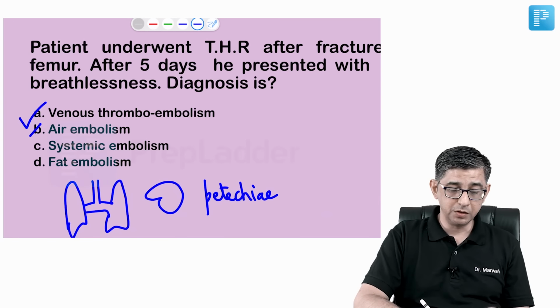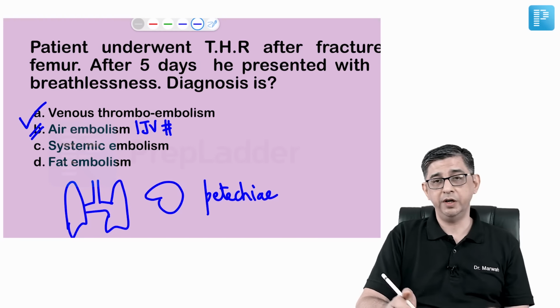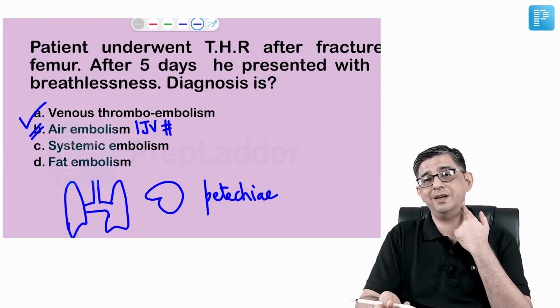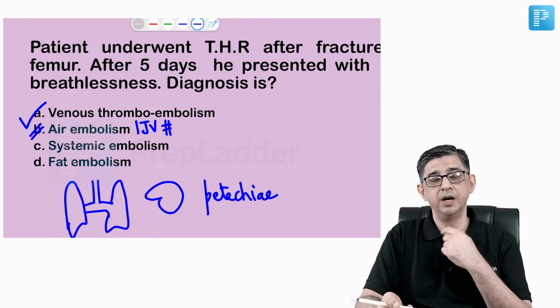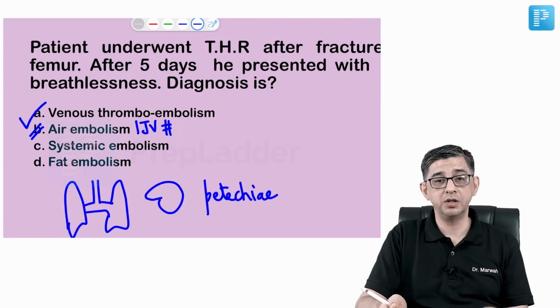Air embolism is what is seen with respect to trauma to the internal jugular vein. Like somebody went to an ATM, when he came out with the cash, there was a robber outside and he slashed the jugular vein of the patient with a knife. Then cutting of the jugular vein will cause the blood to be sucked towards the heart and will cause air embolism. Systemic embolism means patient is having patent foramen ovale.